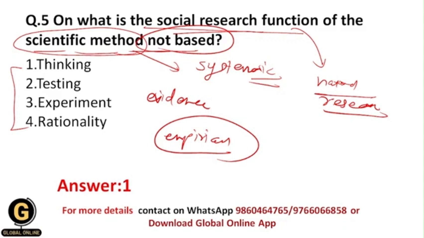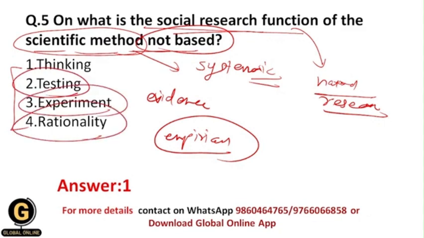Okay, and that's why here we do the testing, we do the experiments as well, we do lots of rationality. Rationality is nothing but there is a proper evidence, there are proper empirical methods. This is nothing but the rationality. And we don't only think over here. Okay, and that's why the social research function of the scientific method is not based upon the thinking. Okay, and that's why the correct answer over here is 1.